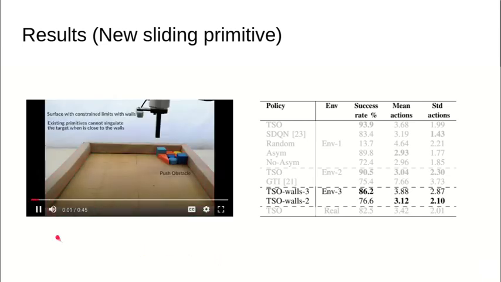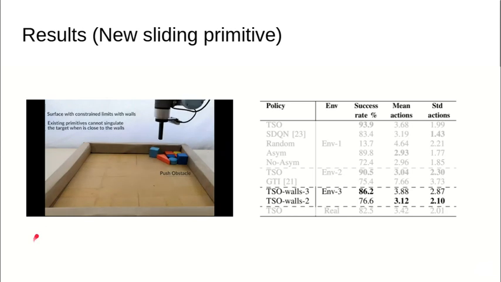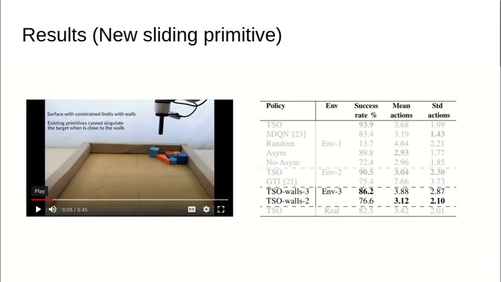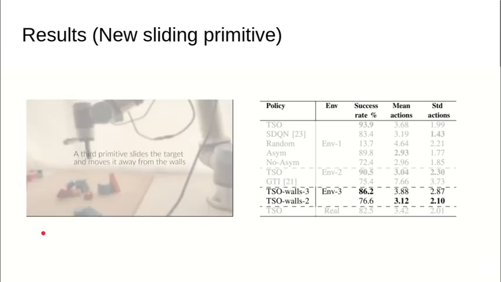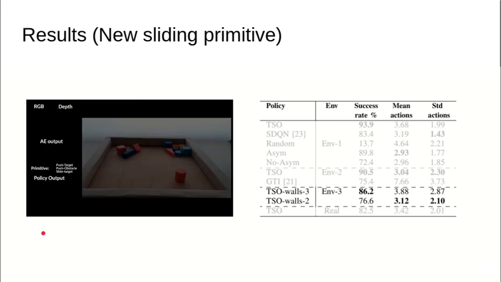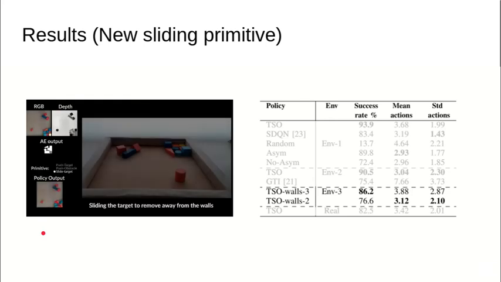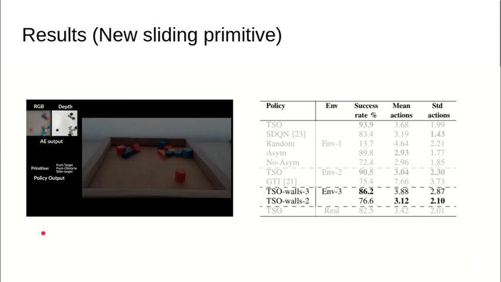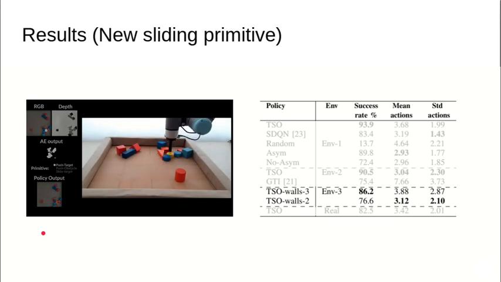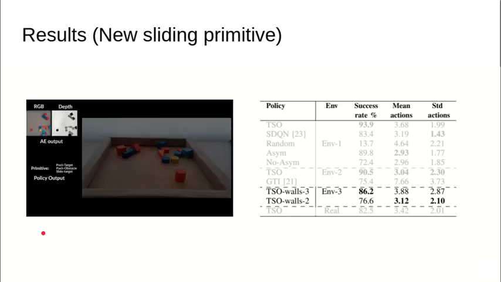Finally, we made the environment harder by adding walls on the limits of the support surface. This means that there are states in which both primitives are useless and cannot change the scene, as you will see in the video. For this reason, we added a new primitive, a sliding primitive. With this primitive we can move the target object away from the walls and create the necessary space for placing the fingers for a push target, as you can see in this video. So this sliding primitive effectively creates the necessary affordances in order to use the other two primitives.